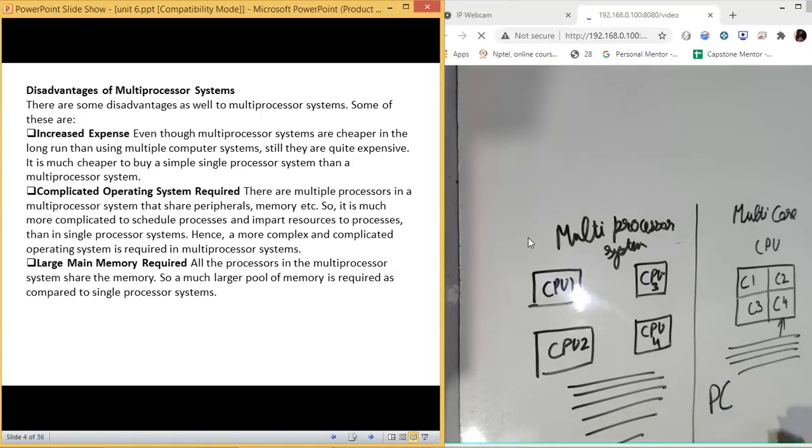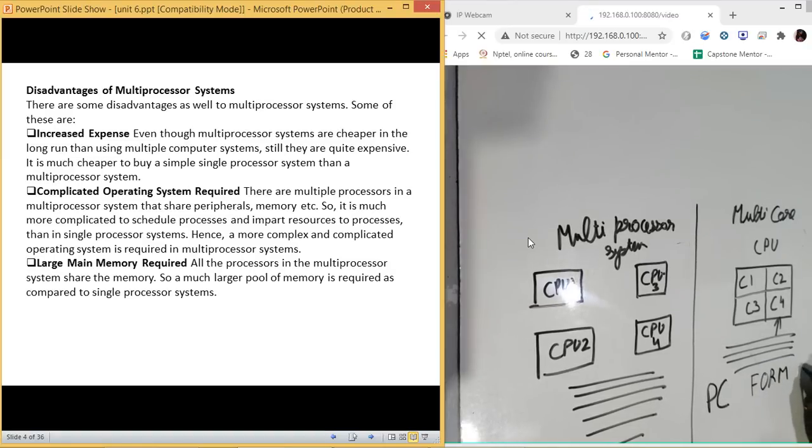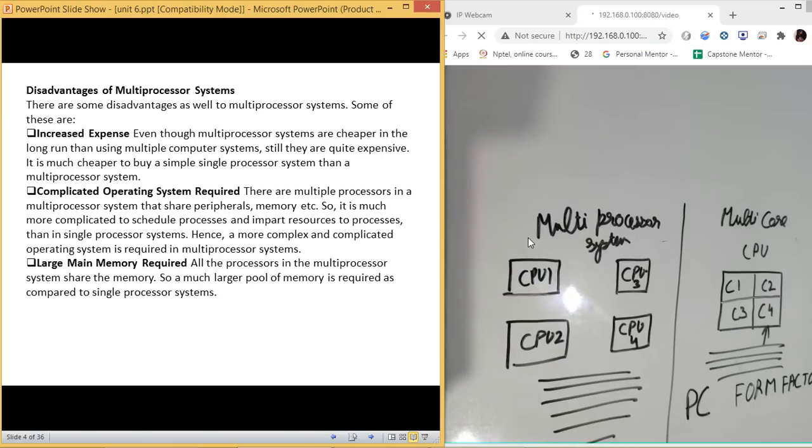Second thing is the form factor. What I have observed, that is form factor. Now form factor means when you want to use a computer at your home or on a laptop or on a mobile phone, you need to have a smaller size of that. So if we are having smaller size, it would be better to use a device which is manageable in size.